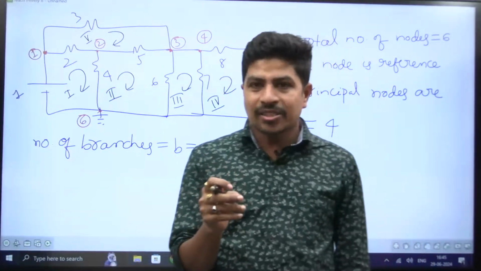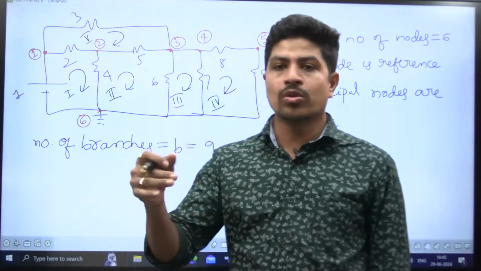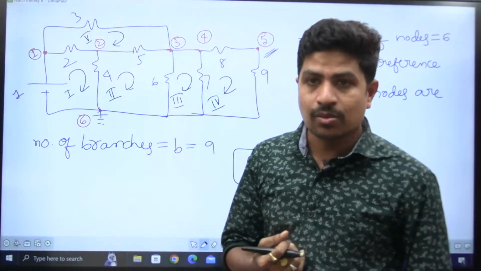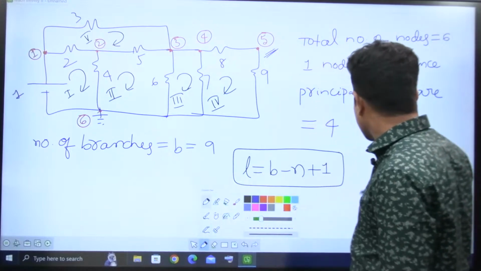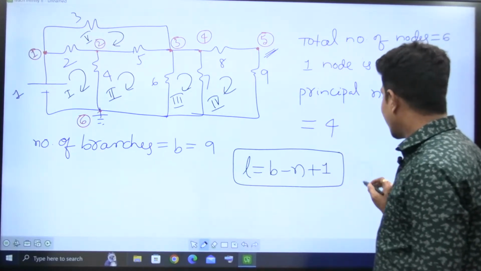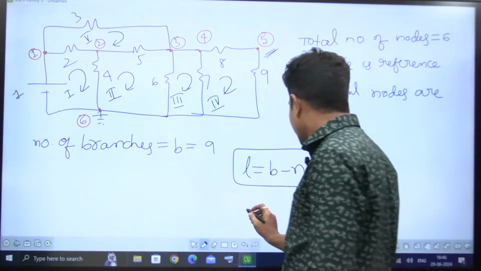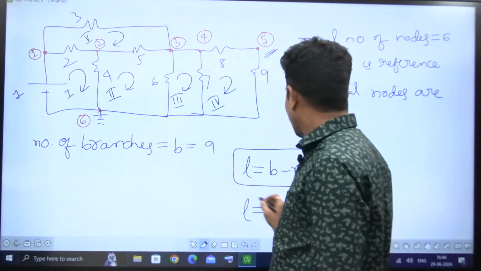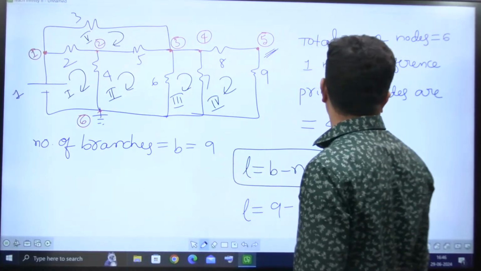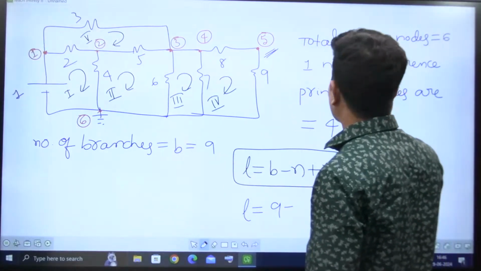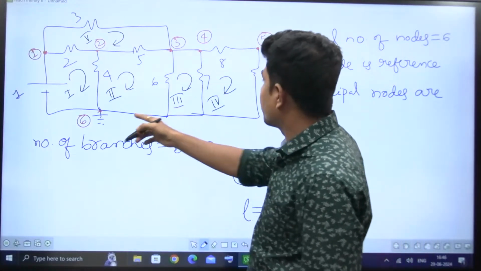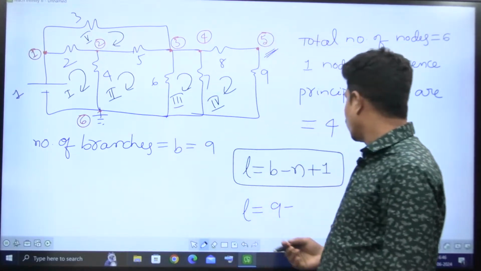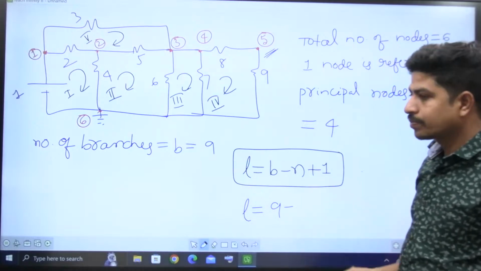So the relationship between number of loops, branches and nodes is L is equal to B minus N plus 1. Let us check whether it is correct or not. How many number of branches did we get? 9, minus how many number of nodes are there? Total 6 nodes, but in that one simple node, one principal node, if I leave, how many? 4. 9 minus 4, how many?